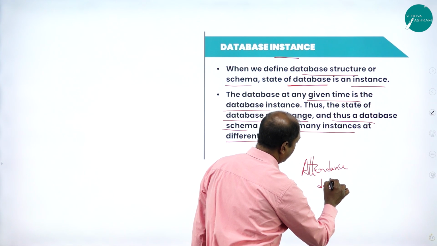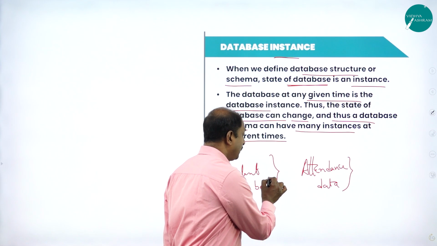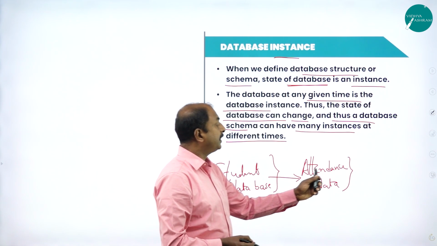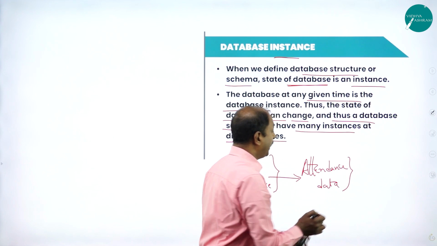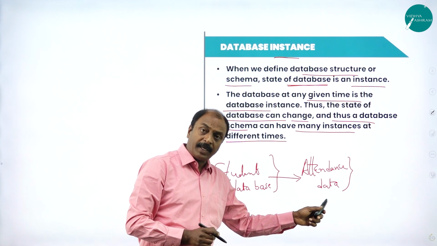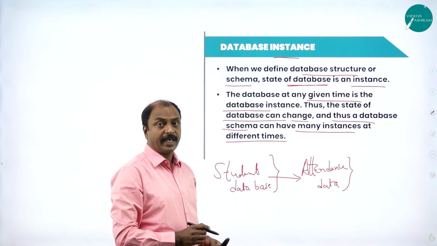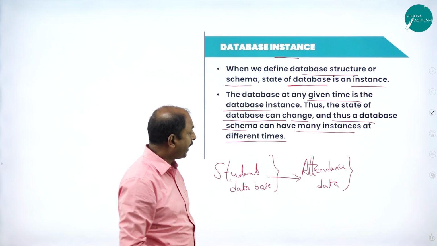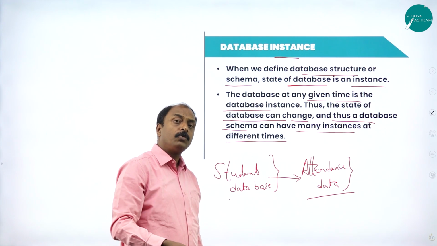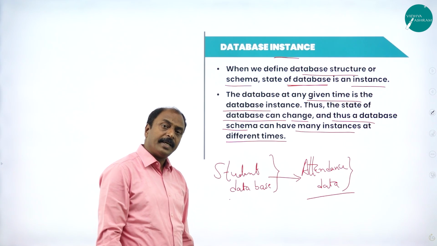Attendance data. With the help of this database, I have created one more table or database, that is attendance data. This is nothing but an instance of the database. It means the table or the database at that particular time is referred to as a database instance. So it is possible to have more than one instance of a database with respect to a problem or project. So this is a database instance.